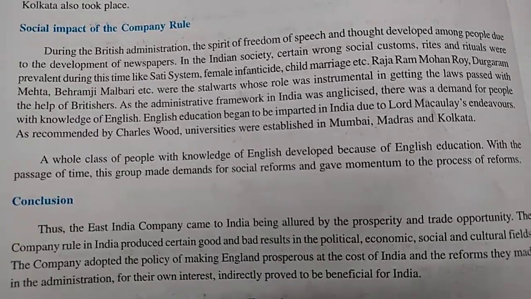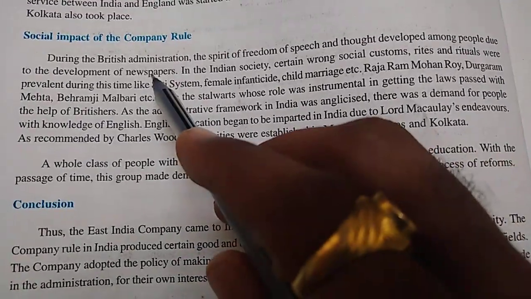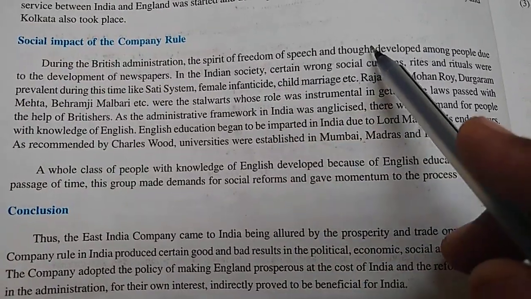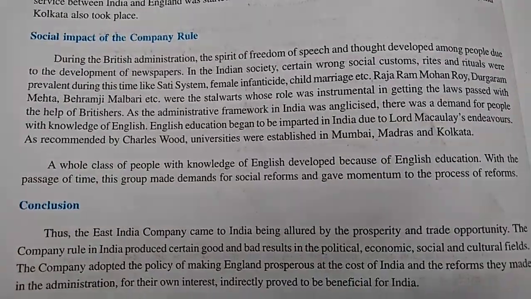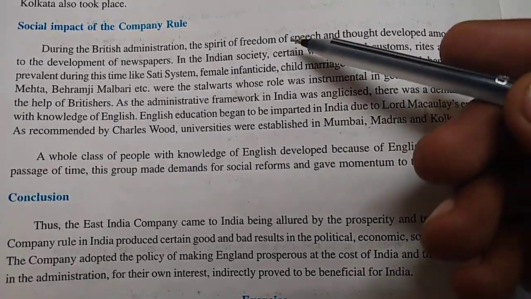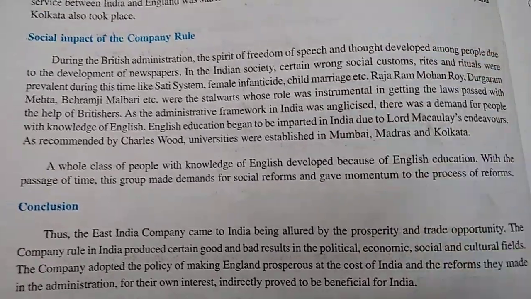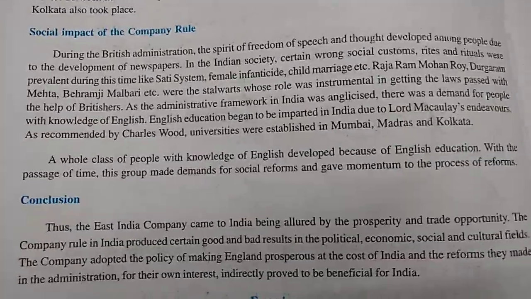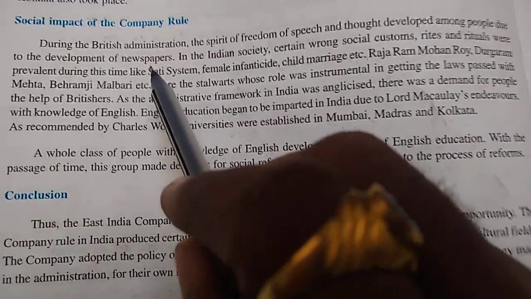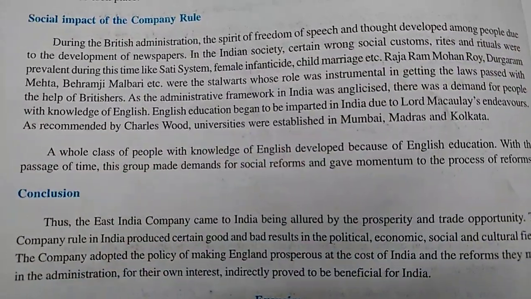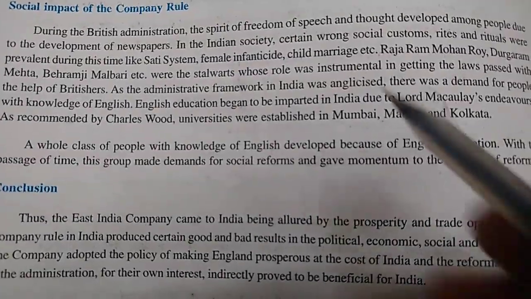People could express their thoughts in newspapers, or they organized conferences and meetings. They got the freedom of giving speeches and expressing their thoughts because of huge development in newspapers. So whatever people thought was published in newspapers, so other people could come to know.